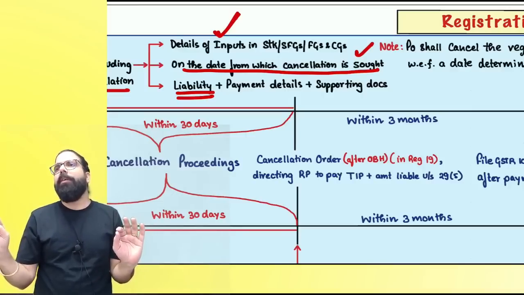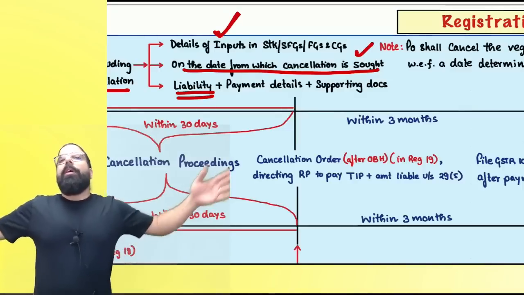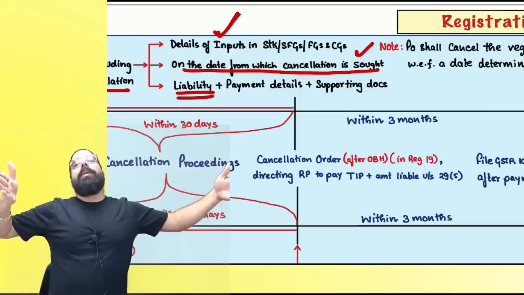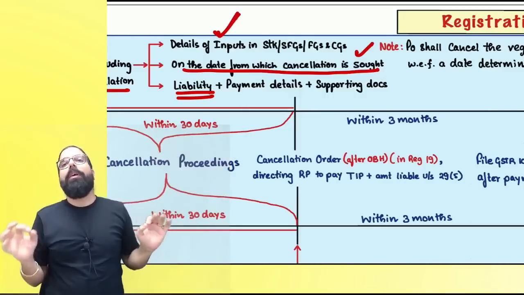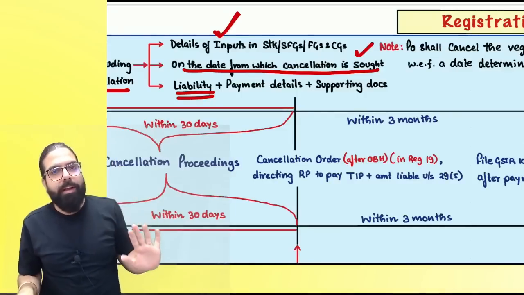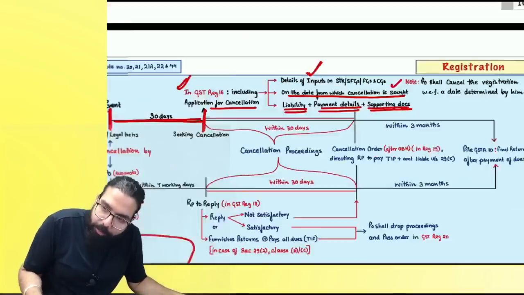In the case of capital goods, the reduced amount of ITC. How will you reduce? Out of 60 months, I used only 10 months. So for the remaining 50 months, whatever is the ITC, or tax on transaction value, whichever is higher. Are we clear, everyone? That is the liability plus the payment detail, and supporting document has to be given.